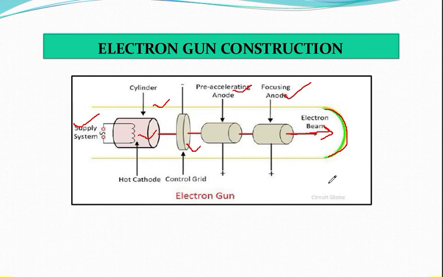So this is the electron gun construction. It is very important. Why is it important? Because the electron gun is the heart of electron beam machining. Unless you generate the electrons, how can you accelerate the process? So it is very important for all of us to know about the construction of the electron gun, because it is the heart of electron beam machining. Now let's move to the next slide.